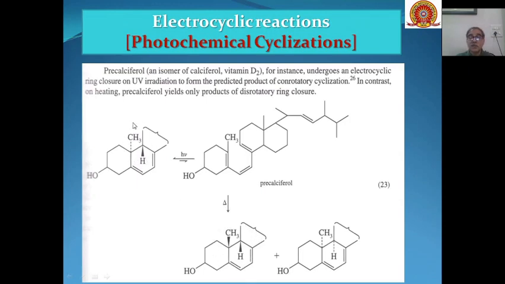So both methyl and hydrogen can be beta, or this methyl or hydrogen can be alpha, whereas here one can be beta and the other can be alpha. So in contrast, on heating, precalciferol yields only one product of this rotatory ring closure here, whereas here you are getting two products in case of the thermal reaction.